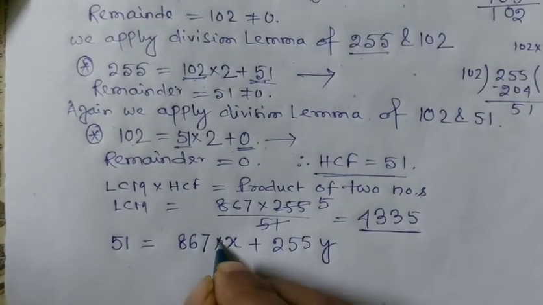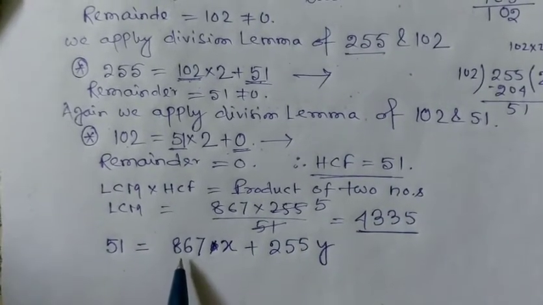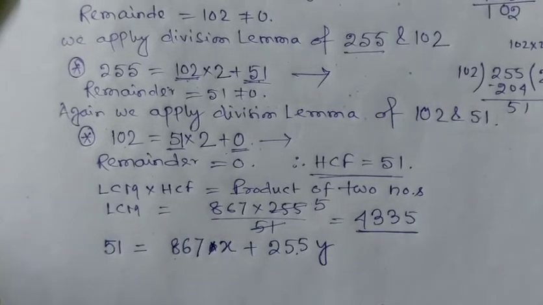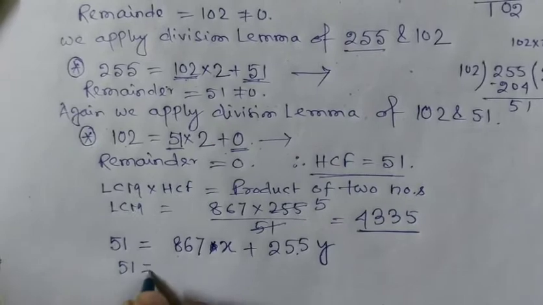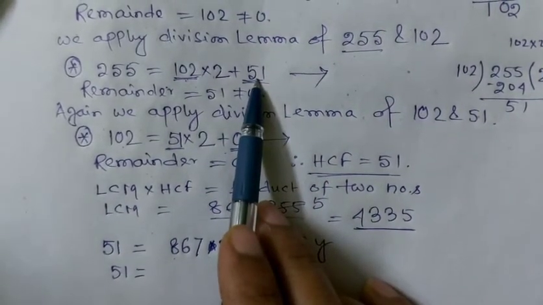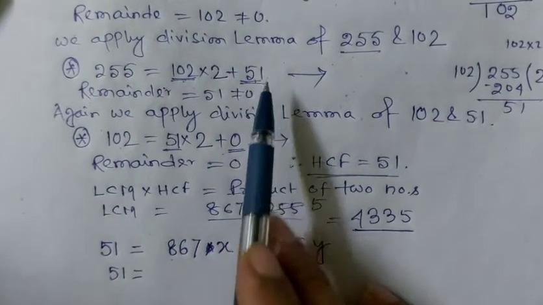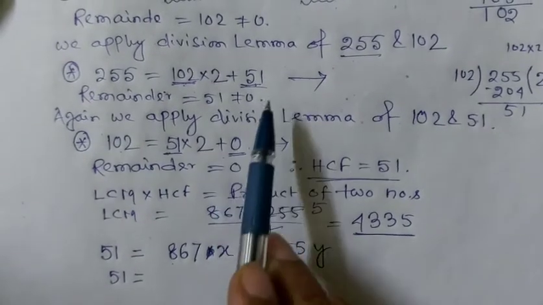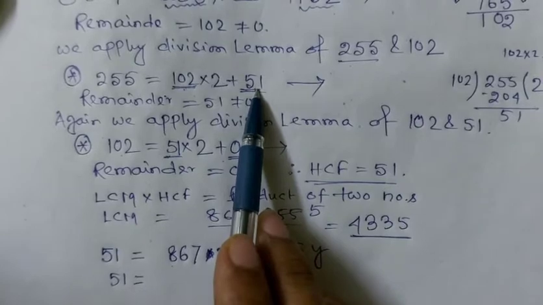So we have to represent 51 as a linear combination of 867 and 255. First, see where 51 comes as the remainder. In the last stage the remainder is 0, so in the previous stage, 51 is the remainder.